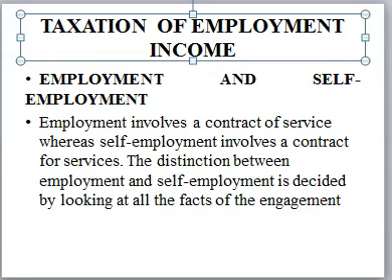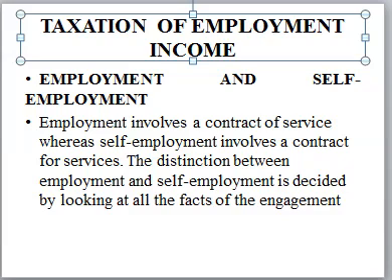We are looking at the taxation of employment income, and when it comes to taxation of employment income, there are mainly three things that you need to be very careful about, or need to be aware of. First, you need to know the cash benefits. You need to know the benefits in kind, and you need to know what is exempted from the employment income. Those are the three things on which questions that relate to employment income always revolve: the cash benefits, the benefits in kind, and what is exempted.